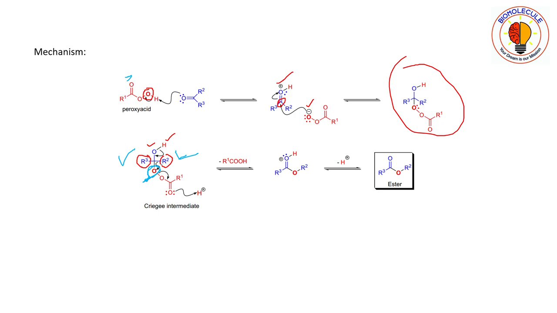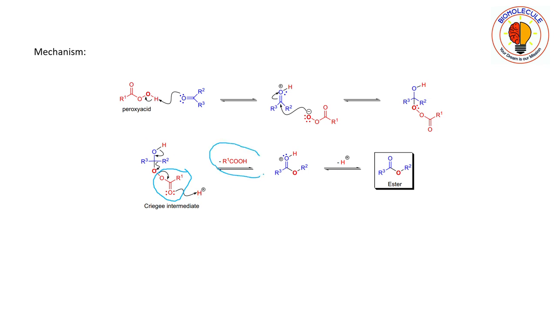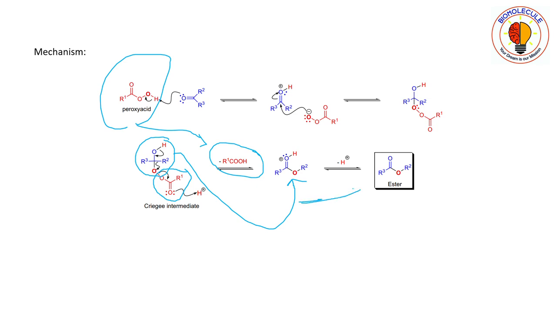So this one migrates over the oxygen atom, and this fragment leaves. Now it takes the proton, and thus this per acid is converted to carboxylic acid, and after this migration, this portion is converted to ester. So this is the mechanism. I hope you understood this mechanism.